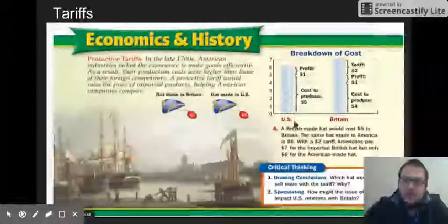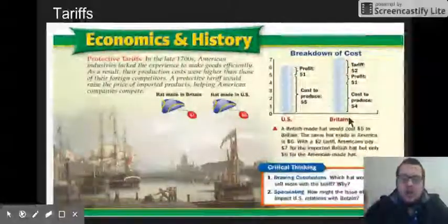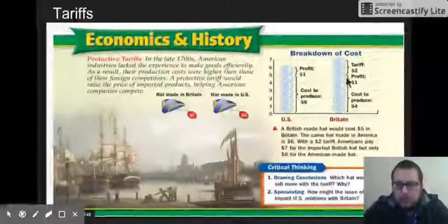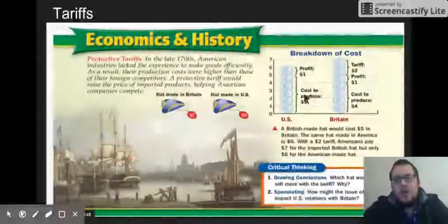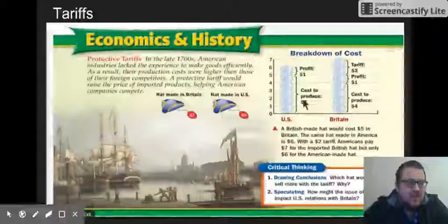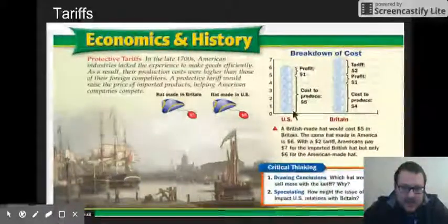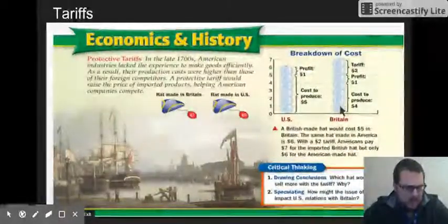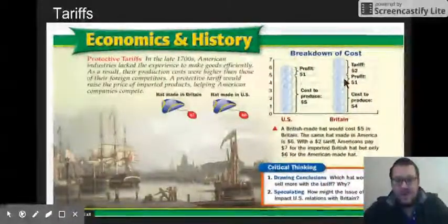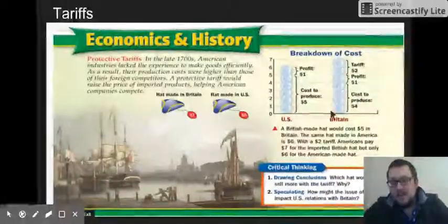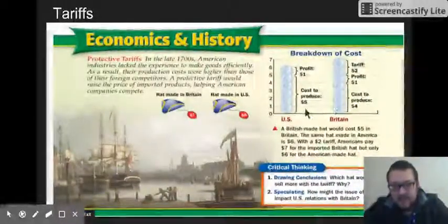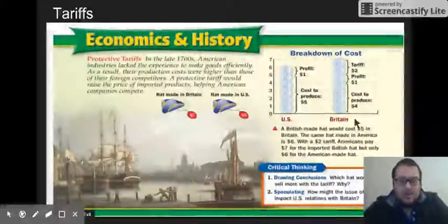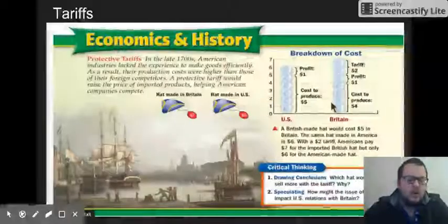Okay, let's assume these two hat factories, one in the U.S., one in Britain, both have to make $1 of profit. Okay, do you see this as profit one, profit one? Well, what if it costs more to make a hat in the U.S.? So it's $5 to make a hat in the U.S. plus one profit's $6. $4 to produce in Great Britain, $1 profit, that's $5. So if it was just those two things, then Britain's hats would sell better because it'd be $5. And let's assume they're the same quality, right?